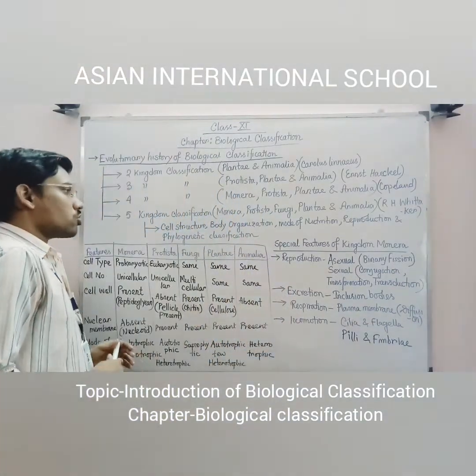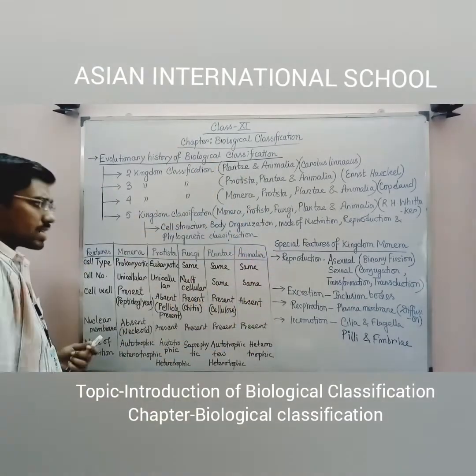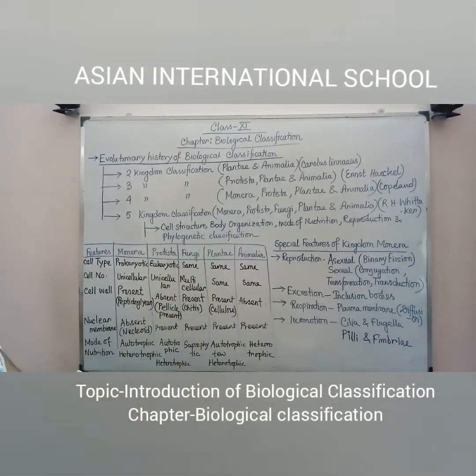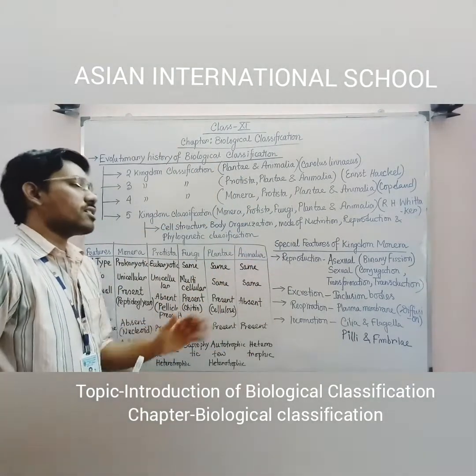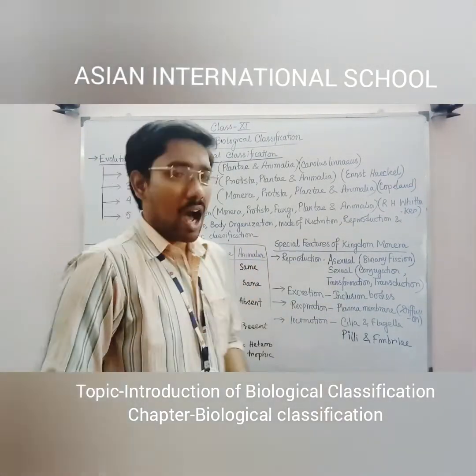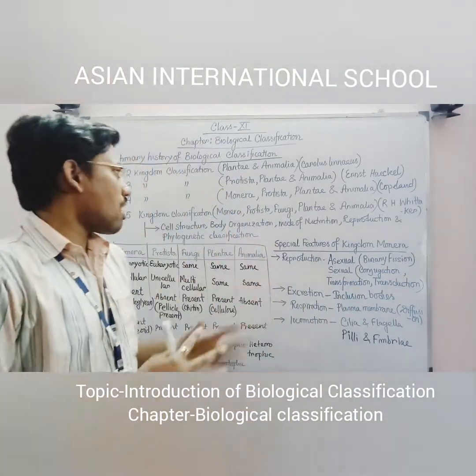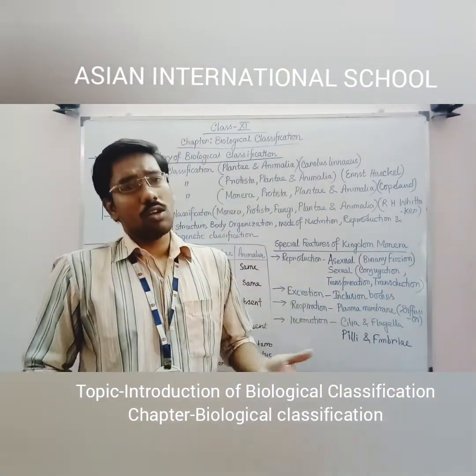So I think this is the introductory part of the chapter, that is the classification systems. With that, the five different kingdoms, whatever their differences in basic features, as well as the special features of the kingdom Monera, I think you have understood very nicely. I think you have enjoyed this video a lot also. Thank you.